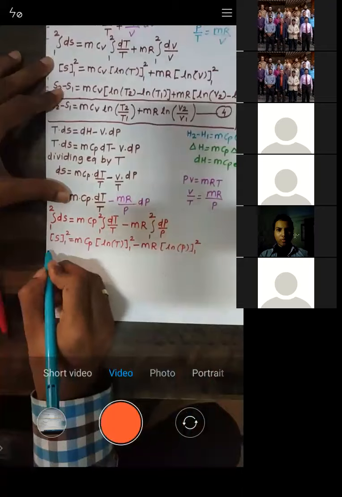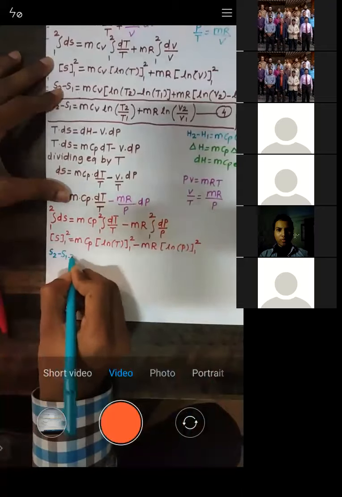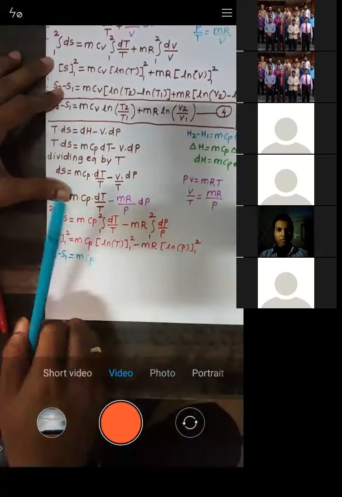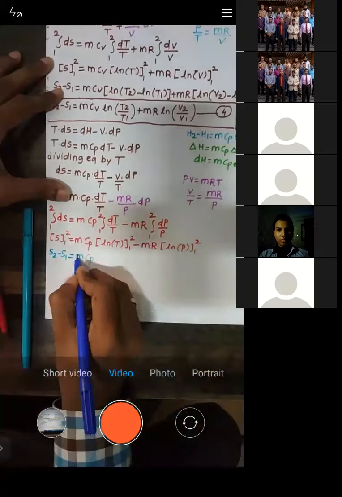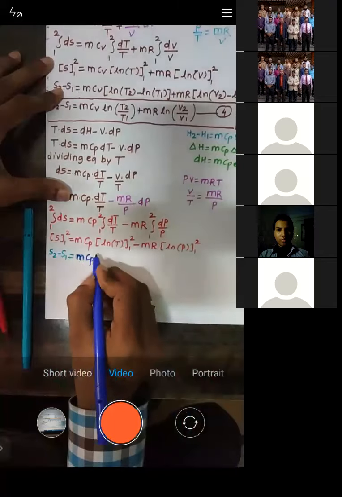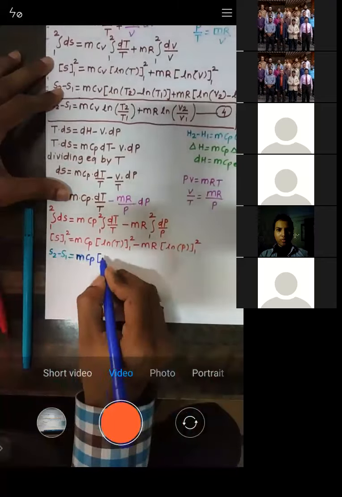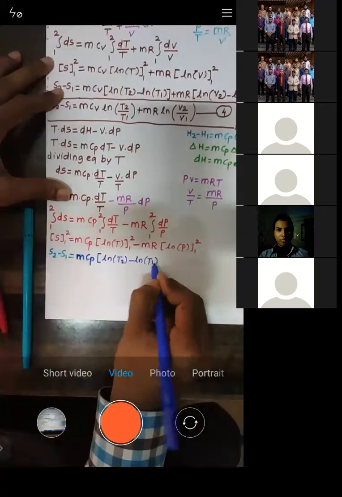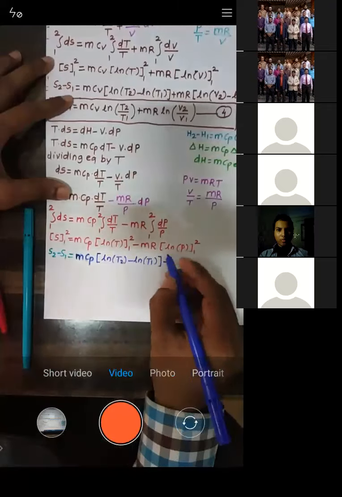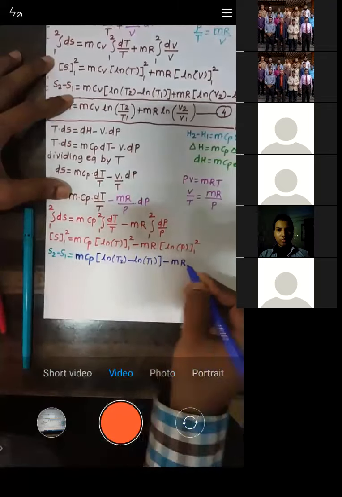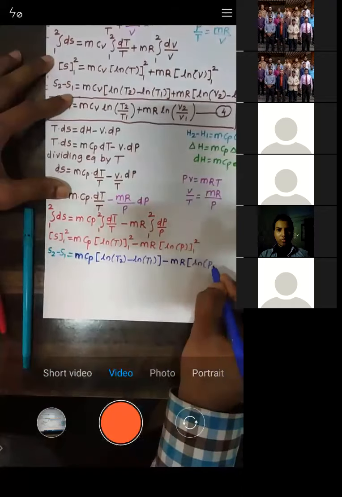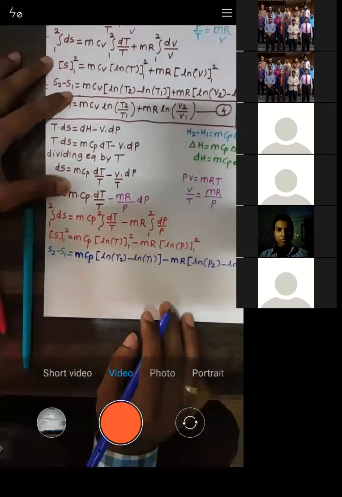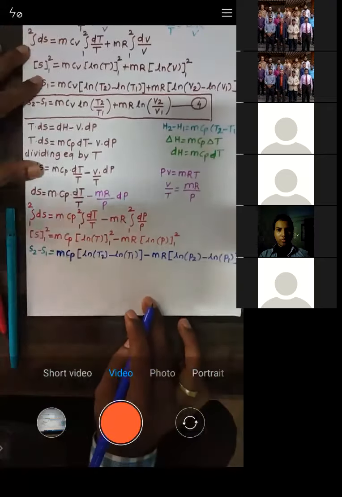So this will be s2 minus s1, upper limit minus lower limit, is given by m cp into, inside a bracket, ln of t2 minus ln of t1, minus, I'll write this minus as it is, m r into ln of p2 minus ln of p1.